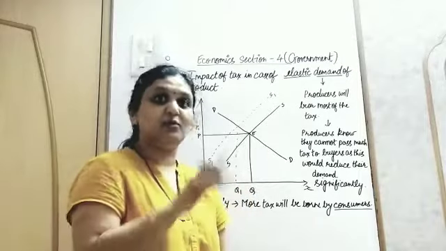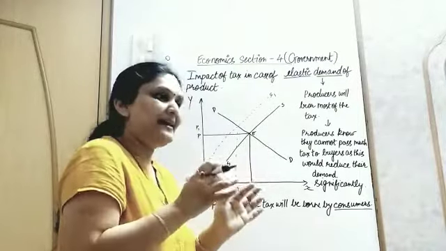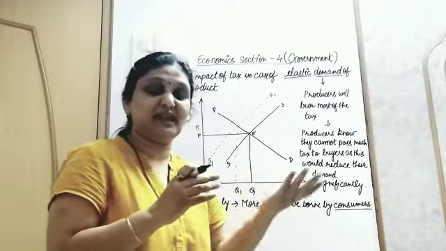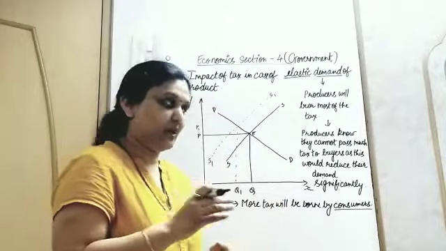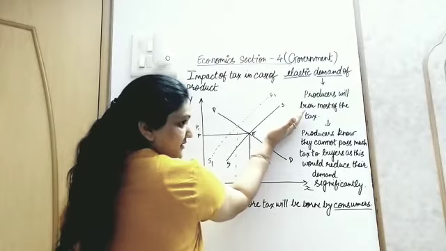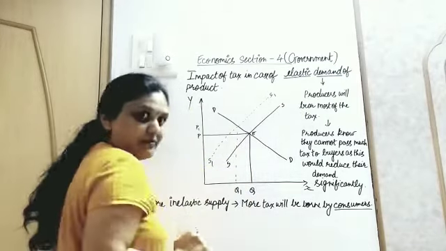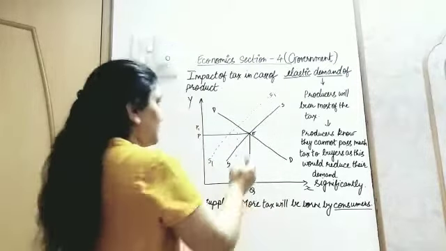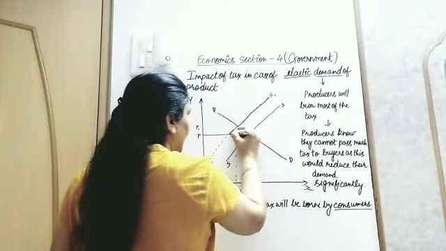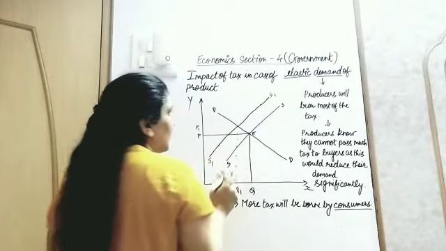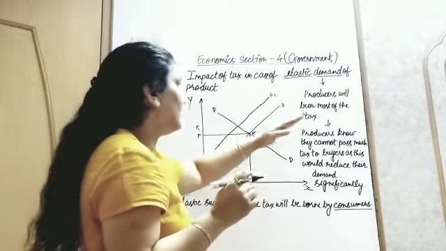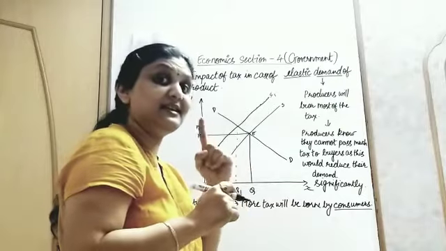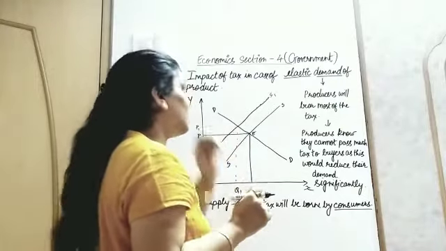Now SS was your original supply curve. Since tax has increased, the supplier has only limited resources. Most of the money is now going to pay the tax, so the supply will come down. When supply increases, it shifts towards the right; when it decreases, it shifts towards the left. So the SS supply curve now shifts to the S1 supply curve. Make the S1 supply curve over here. The original SS supply curve shifts left towards S1, because tax has increased, and that will make your supply curve shift towards the left.